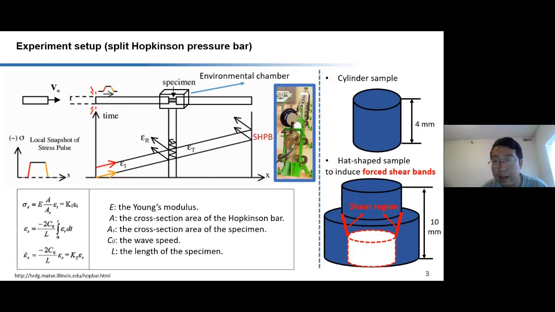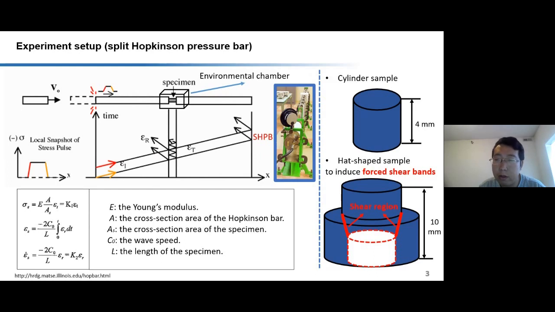We mainly use two kinds of specimen geometry. The cylinder samples were used to test the mechanical behavior of the material at different strain rates and temperatures. This hat-shaped specimen was used to induce a forced shear band inside the samples. The adiabatic shear localization is an important failure phenomenon for metallic materials under high strain rate loading.